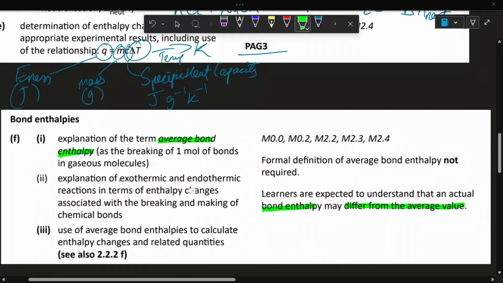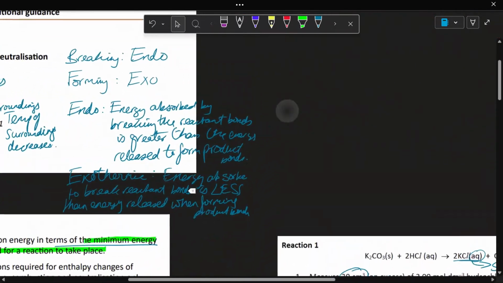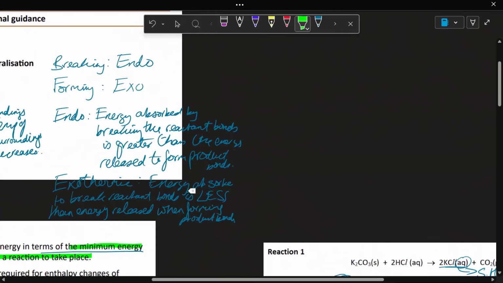And this part right here, the exothermic and endothermic reactions in terms of enthalpy changes with breaking and making of chemical bonds, that's what we discussed right here at the start. So in endothermic, the energy absorbed by breaking reactant bonds is greater than energy released to form product bonds. Exothermic is absolutely the opposite. The energy absorbed to break reactant bonds is less than energy released when forming product bonds. So there's a net release of energy to the surroundings, so delta H is negative. And for endothermic, delta H is positive.